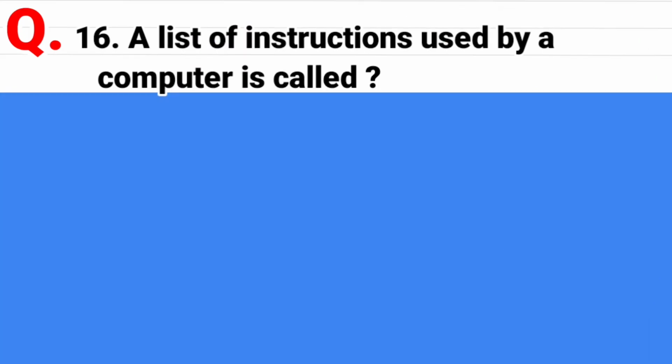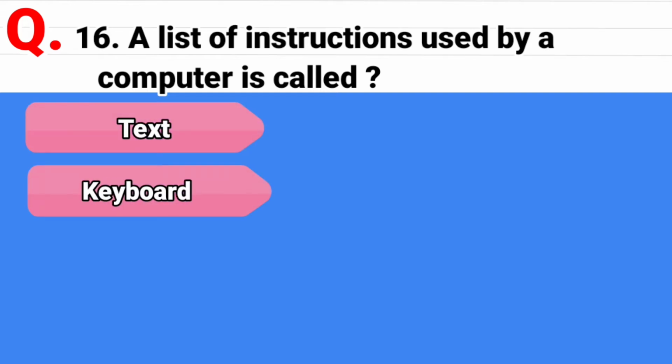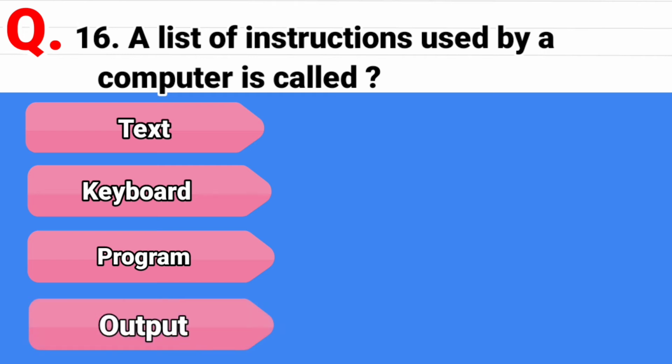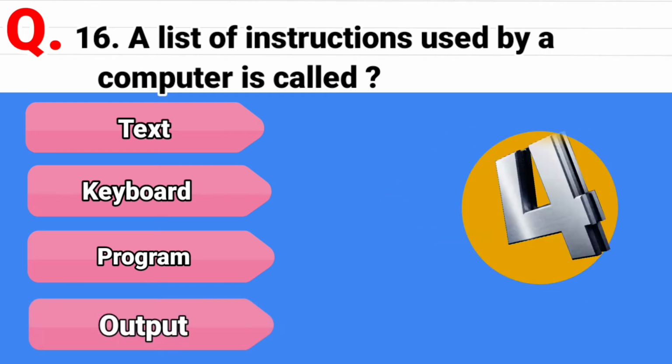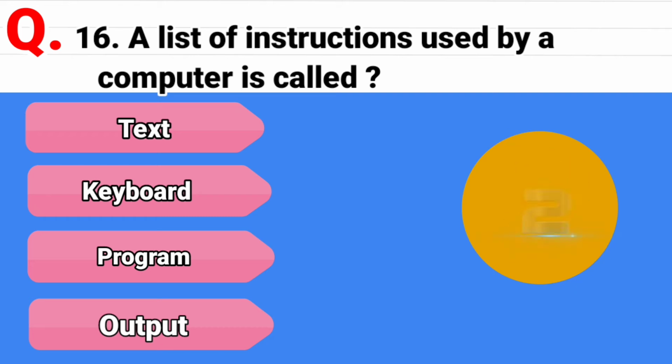Question 17. A list of instructions used by a computer is called, and the options are text, second option is keyboard, third option is program, and the last option is output. And the correct answer is program.